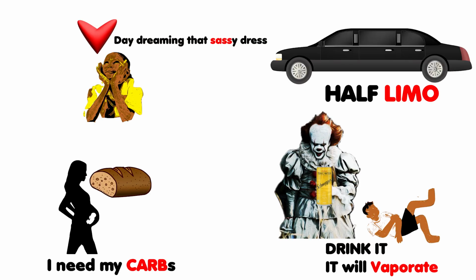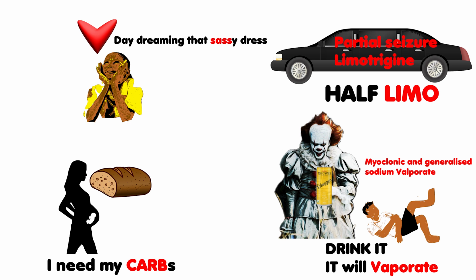So in picture, first you can see that we can only see the half limousine. So for half seizures, focal seizures or partial seizures, we have always lamotrigine. So for limo, we have lamotrigine. Next we have a clown with a drink, and he is offering a child with pain in his arm. So for clown and drink, we have tonic-clonic seizures, and for the child with pain in his arm is myoclonic seizures. And the clown is asking, drink it, it will evaporate. So for both tonic-clonic and myoclonic seizures, we have sodium valproate. For valproate, we have evaporate.